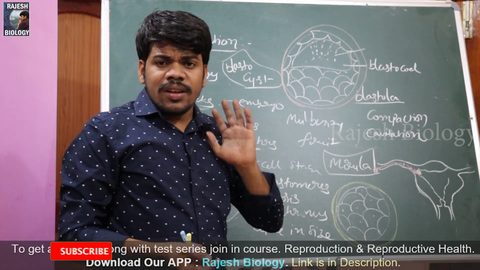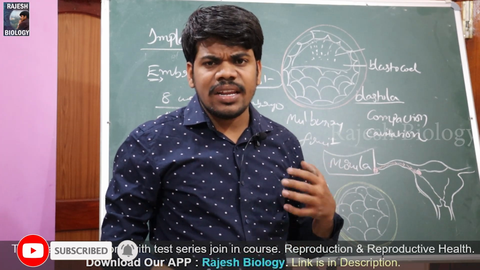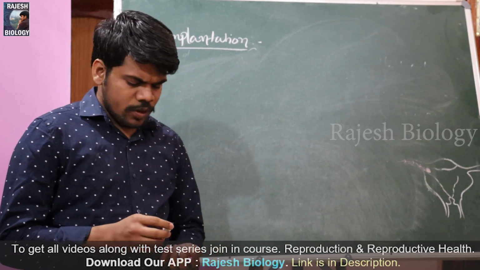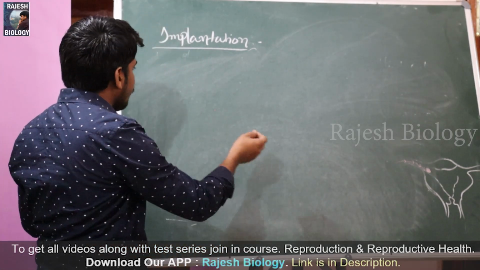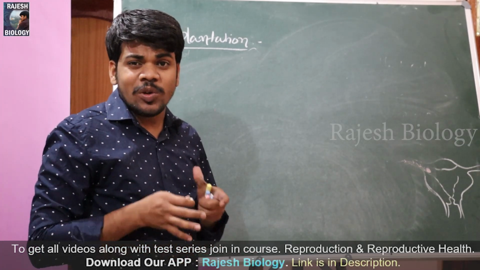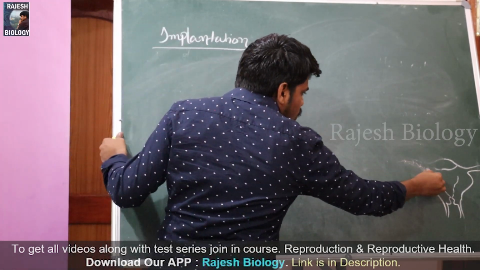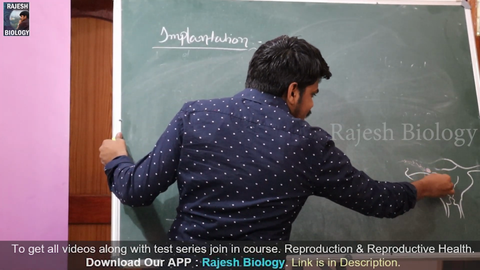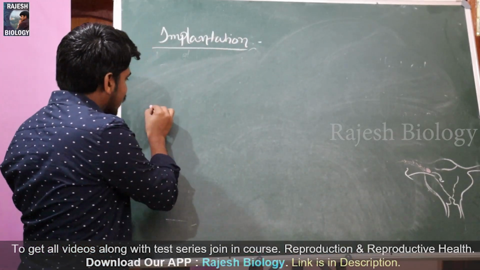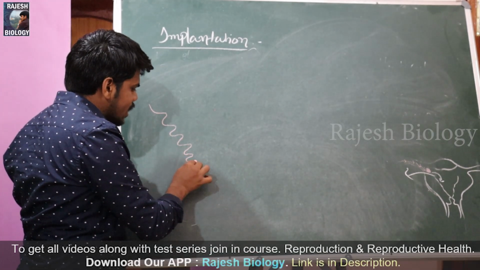Okay. Still we didn't discuss the implantation process. I'll erase this, then I'll discuss the implantation process. Okay, come back to the implantation process. In implantation, mainly, what is happening at the time of implantation? The zona pellucida is going to get embedded in the wall of the uterus. So this is what I'm going to explain. Once it reaches the uterus wall, I'll show the uterus wall with the red color lining because it is highly vascular. We already discussed this in the menstrual cycle.